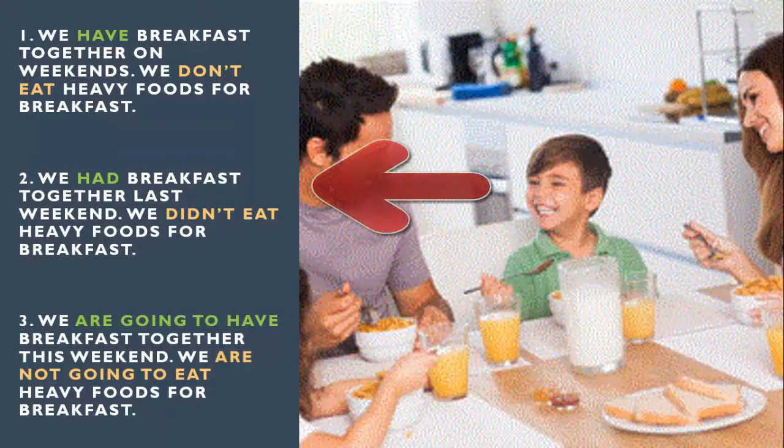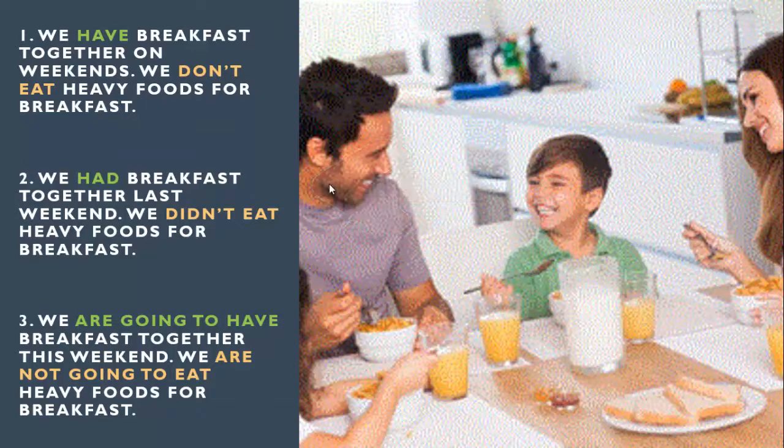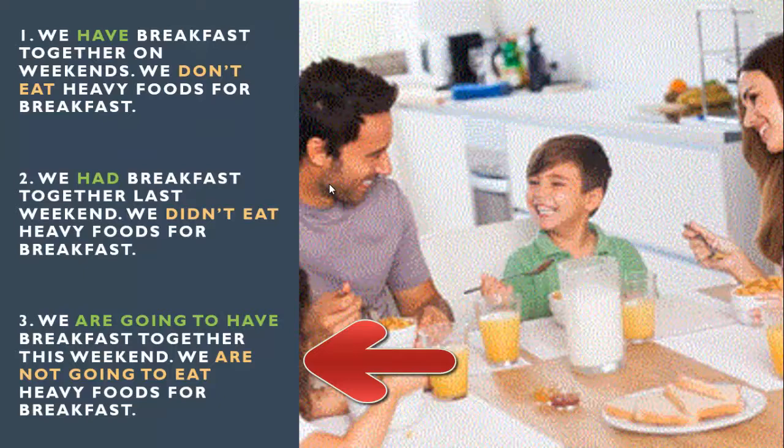Number 2, we had breakfast together last weekend. We didn't eat heavy foods for breakfast. 3, we are going to have breakfast together this weekend. We are not going to eat heavy foods for breakfast. Okay, here you have past, present, and future, both affirmative and negative. Notice the auxiliary don't, and notice the auxiliary didn't.